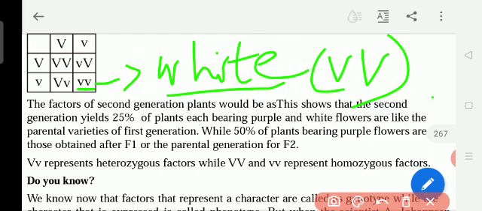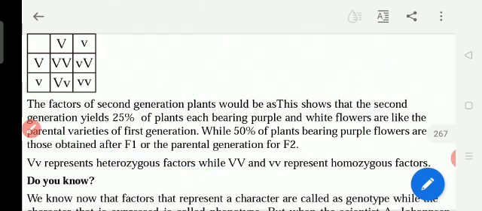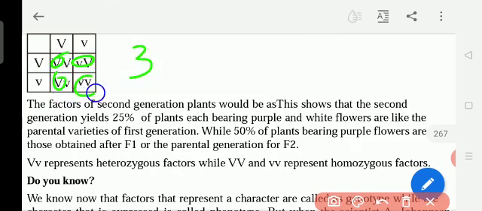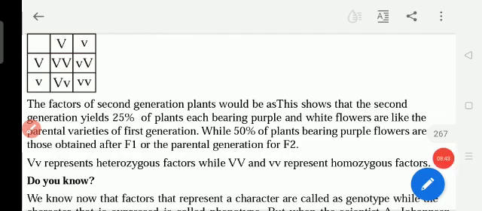So these are the two factors we say now. Two factors, one from the mother and another from the father. Okay, so these are the observations he made. So this is purple, this is also purple. So 3. And only one white he got. So 1. Dominant means more, what he got is 3. Less, what he got is 1. Okay, this is the 3:1 ratio.